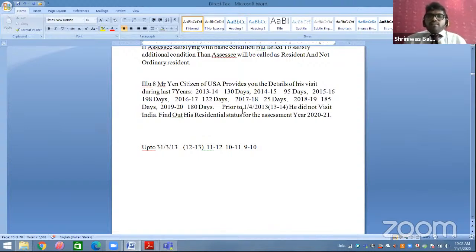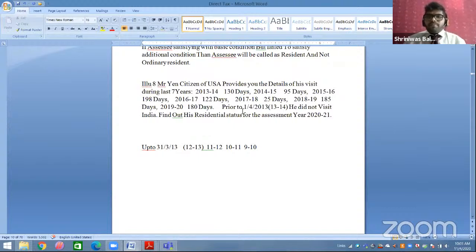13-14 he was there for 130 days. 14-15 he was there for 95 days. 15-16 he was there for 198 days. 16-17 he was there for 122 days. 17-18 he was there for 25 days. 18-19 he was there for 185 days. 19-20 he was there for 180 days. And prior to 1st April 2013, he did not visit India.